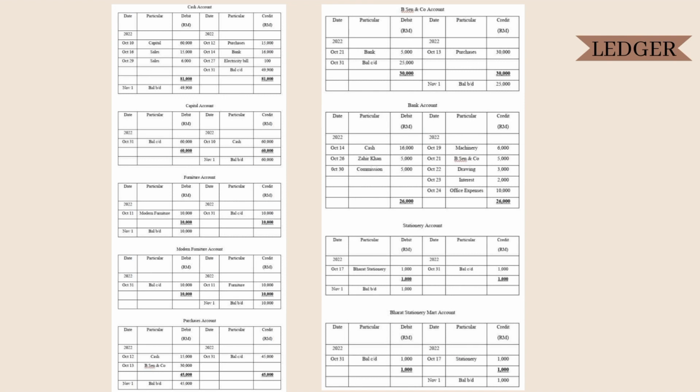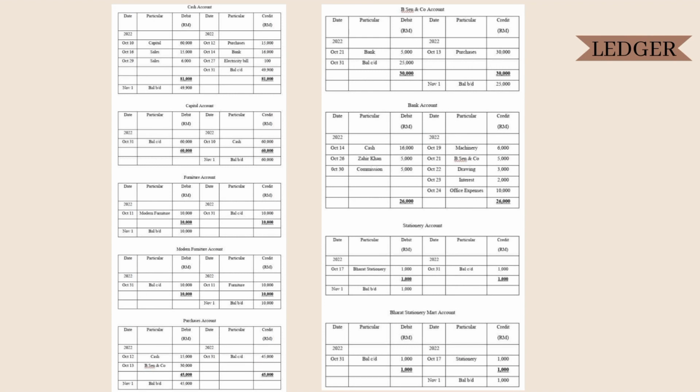Next is the bank account. On October 14, cash 16,000. On October 26, Zahir Khan 5,000. On October 13, commission 5,000. On October 19, machinery 6,000. October 21, Vicent & Co. 5,000. October 22, drawing 3,000. October 23, interest 2,000. And October 24, office expenses 10,000. The total for debit and credit will be 26,000.